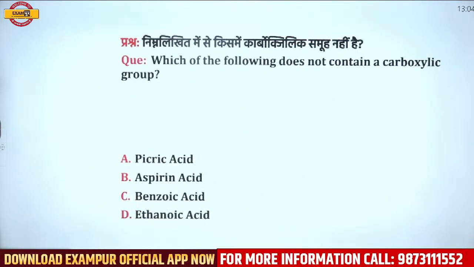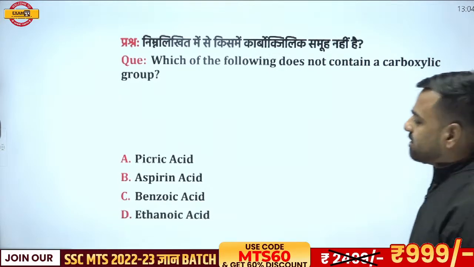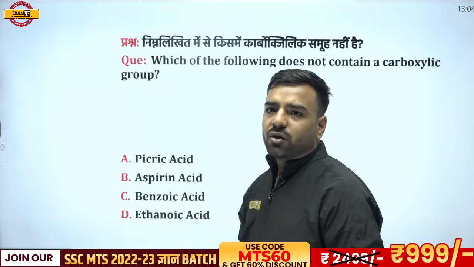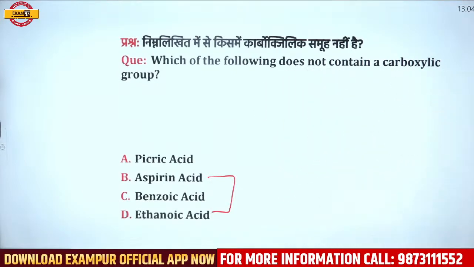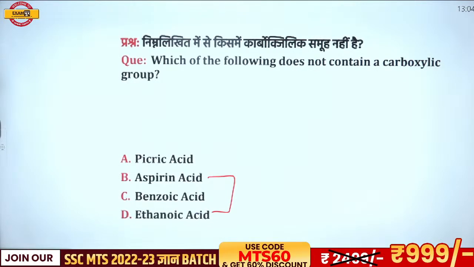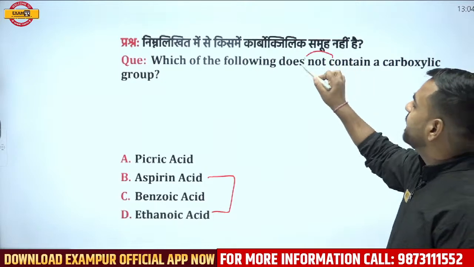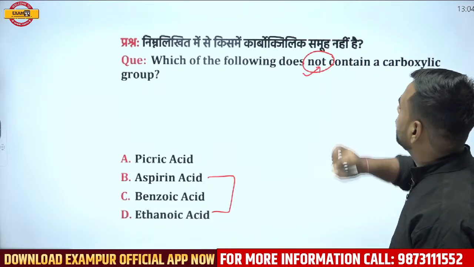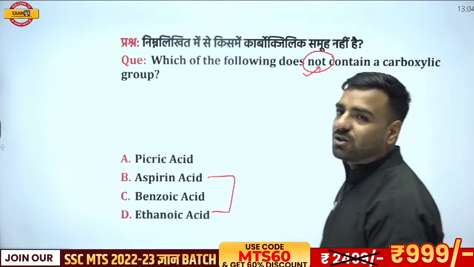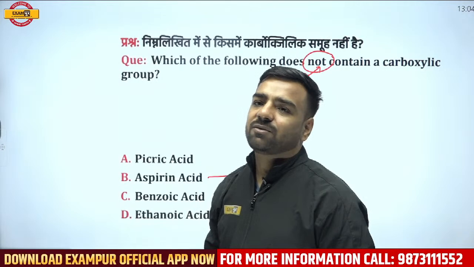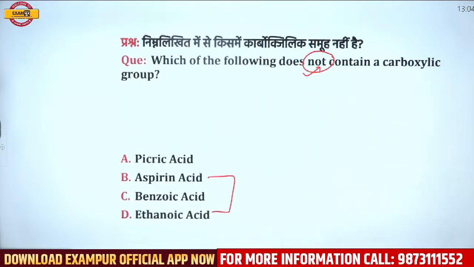Next. Which of the following does not contain a carboxylic group? Aspirin, benzoic acid, ethanoic acid, all these actually contain the carboxylic group. The only correct answer here would be picric acid. I know you may skip this part, but it is asking which does not contain, not which contains. If I talk about which contain, we have B also, C also, D also. So what is the correct answer? We have option number A, that is picric acid.